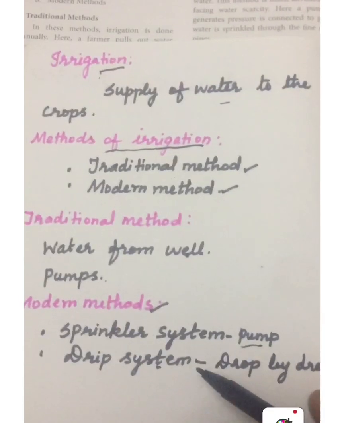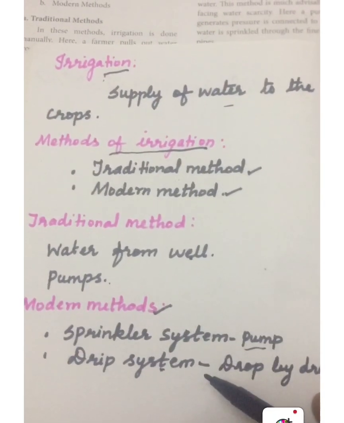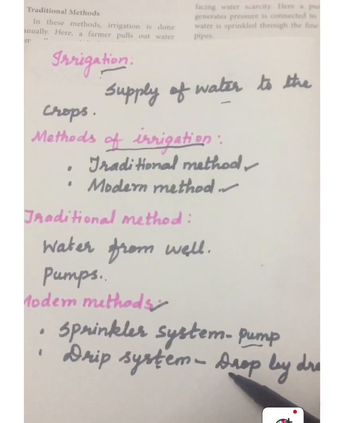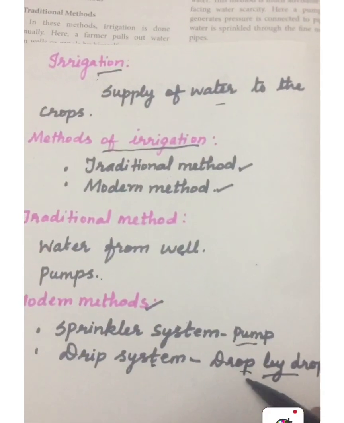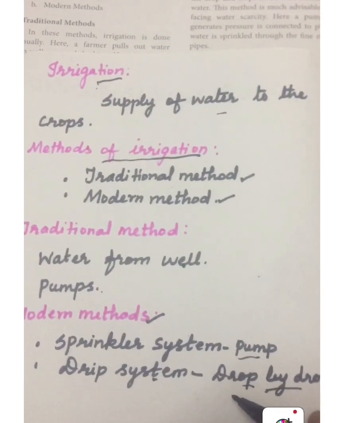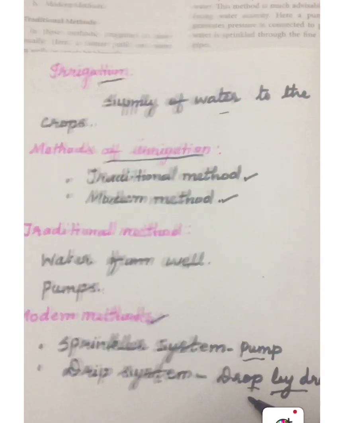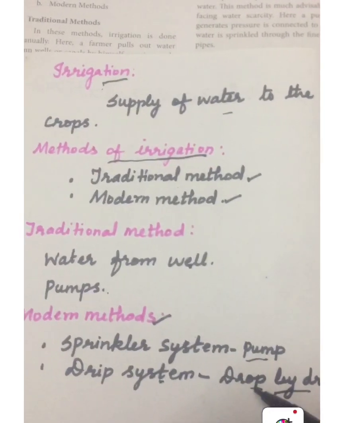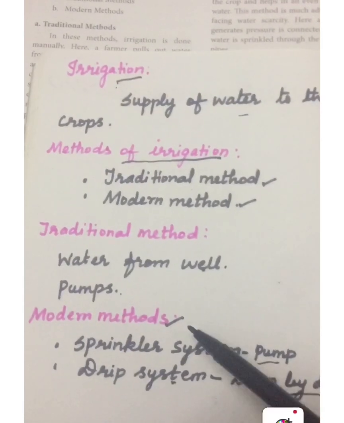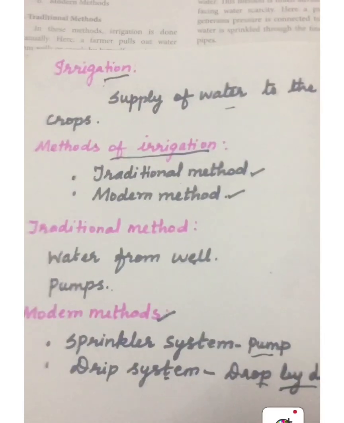Next, drip irrigation systems. This is also one of the modern methods of irrigation. In this drip system, the water is released drop by drop to the crops using the hose pipe. So in this method we can avoid the wastage of water, and also this method is suitable where the availability of water is less.